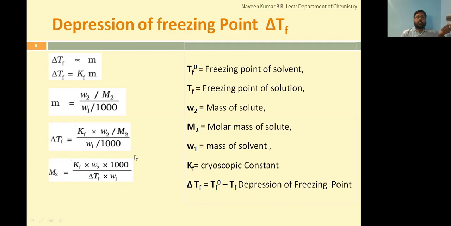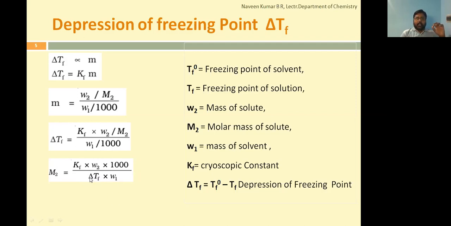The equation is the same as that of elevation of boiling point, but the difference is that instead of Kf, Kb will be there in the elevation of boiling point. Instead of depression of freezing point delta Tf, delta Tb will be there. Apart from that, the equation form is the same.